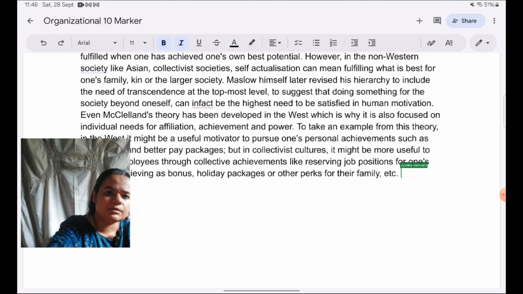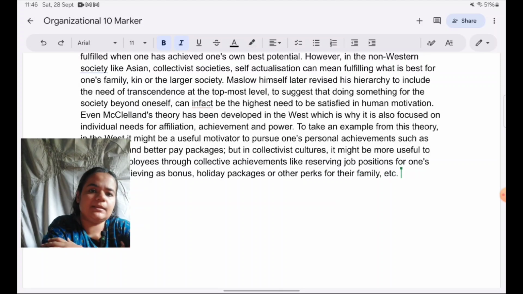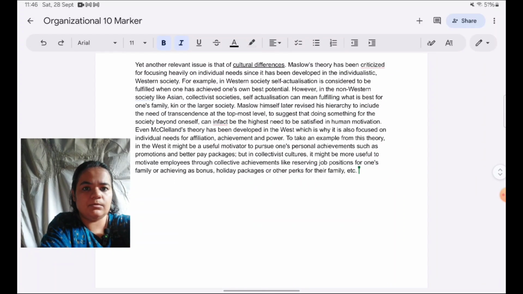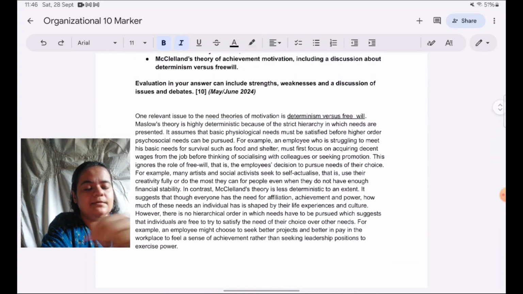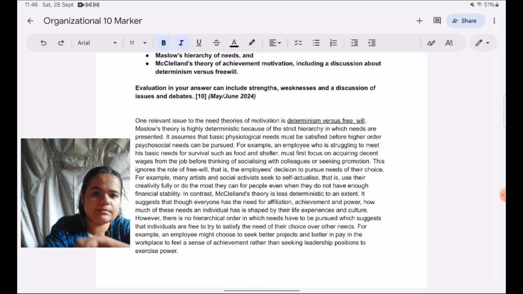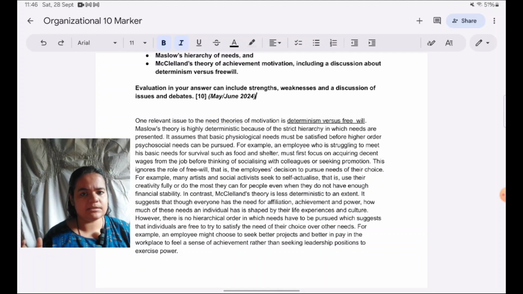Like I said, there's no introduction or conclusion required, so I would terminate the answer here. Now, to take a broader view, an overview of the answer, you can see that overall the answer is balanced. It has both strengths and weaknesses. Strengths: McClelland's theory is more leaned towards free will, but it's deterministic to some extent. So it is more balanced in terms of determinism versus free will. And generally, free will is considered to be a strength of any theory. So that is what we are finding in McClelland.